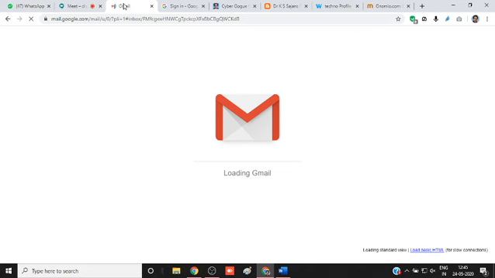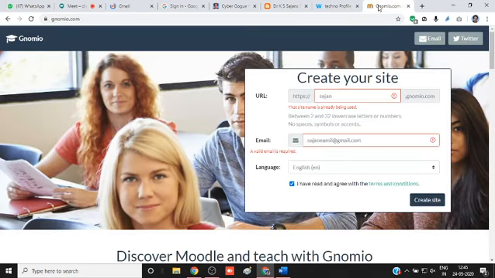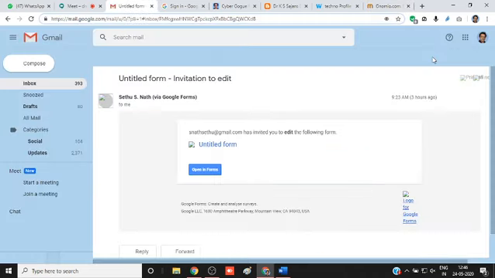After obtaining it, the message consists of three things. One is our address, sergeant.genomia.com. Second is the username. Username is always admin. And third is the password. These three things are there in the mail. I think I have to refresh. Yeah, here my mail is in the updates folder. Loading. There's some problem with this. I have to sign in and come again.